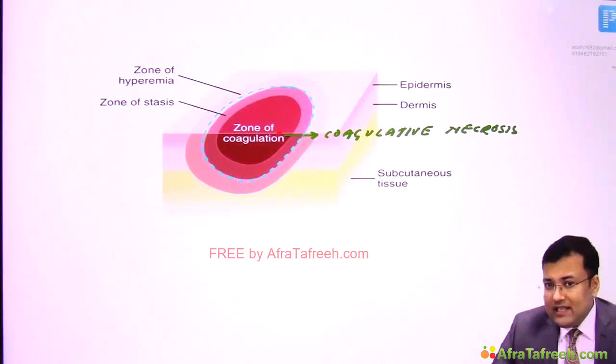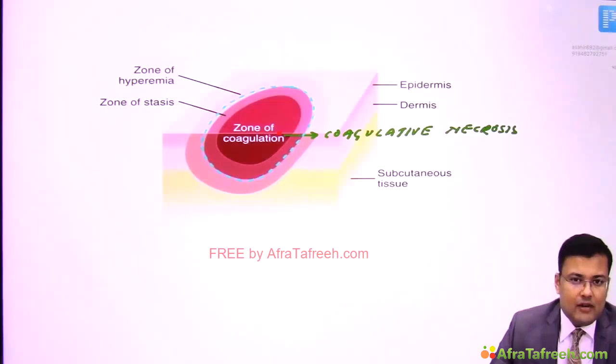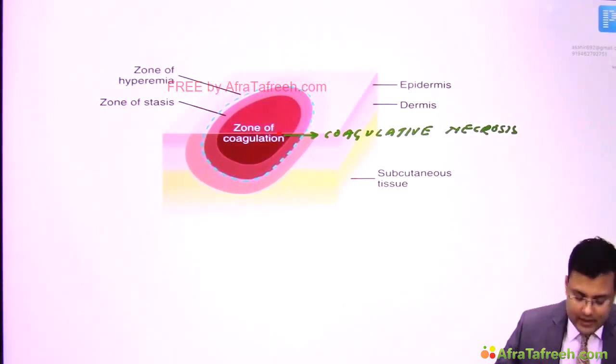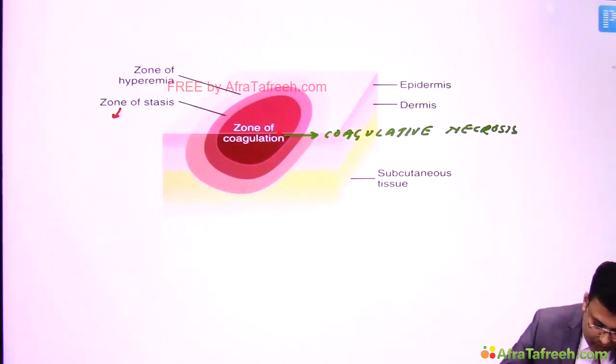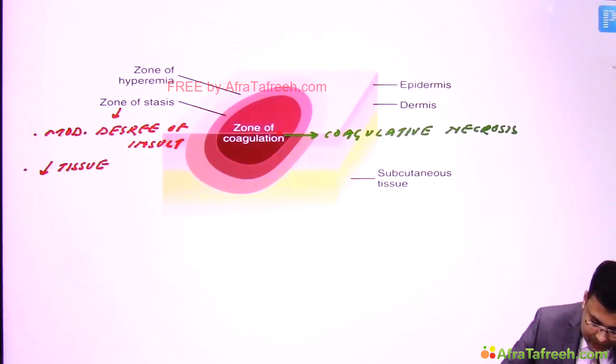It means whatever cells are there can survive or can progress to coagulative necrosis. What you are supposed to remember is that in this zone of stasis there is moderate degree of insult, and an important point, decreased tissue perfusion.